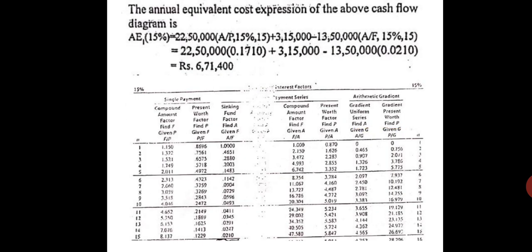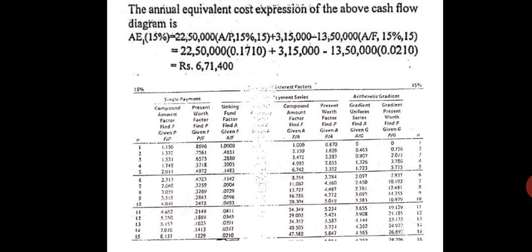Now, how do you find the annual equivalent cost expression? So 22,50,000 rupees is the initial cost, P. Okay. Now I am going to find the equivalent amount.